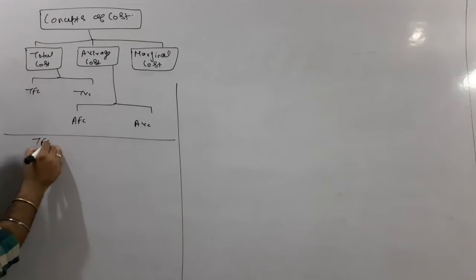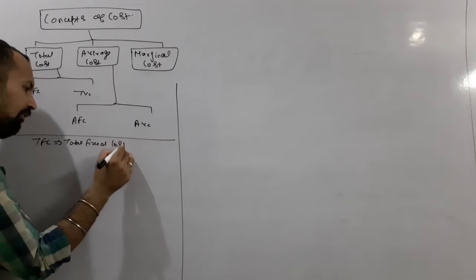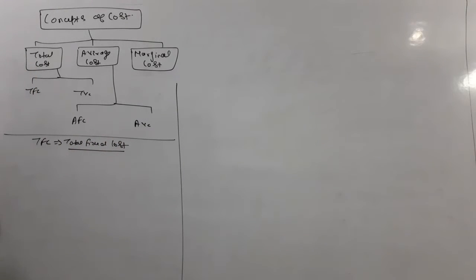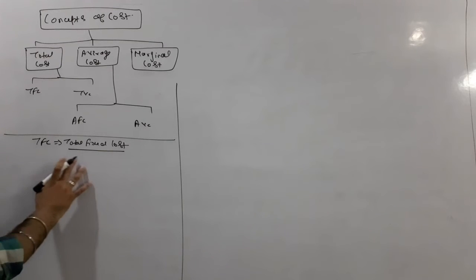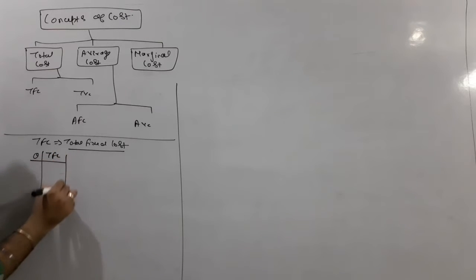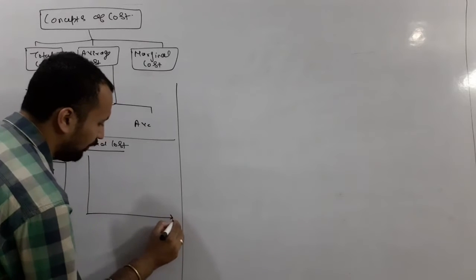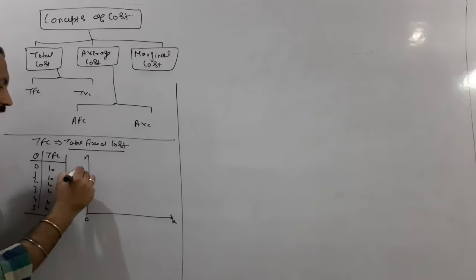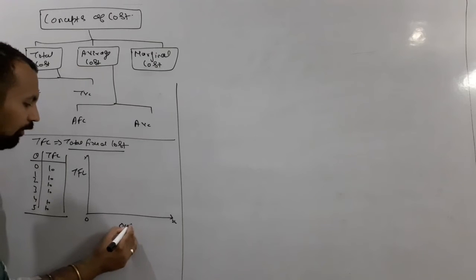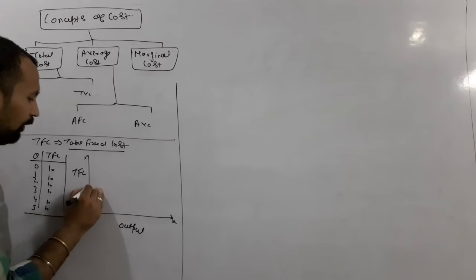First of all, the first heading is TFC, that is total fixed cost. Total fixed cost means the cost which remains fixed throughout the level of output. Output is 0, 1, 2, 3, 4, 5. Values were 10, 10, 10, 10, 10. The cost which remains fixed throughout the level of output is termed as total fixed cost. I am writing down TFC here, and output here. It means when output is 0, cost is 10, output is 1, cost is 10.